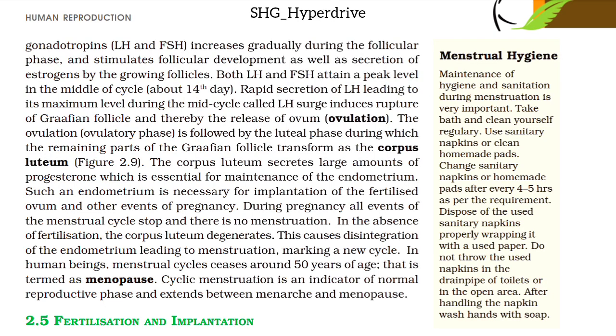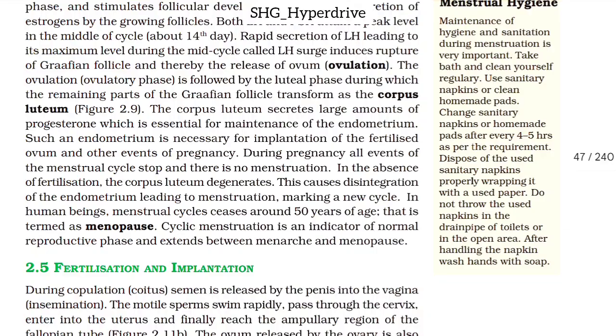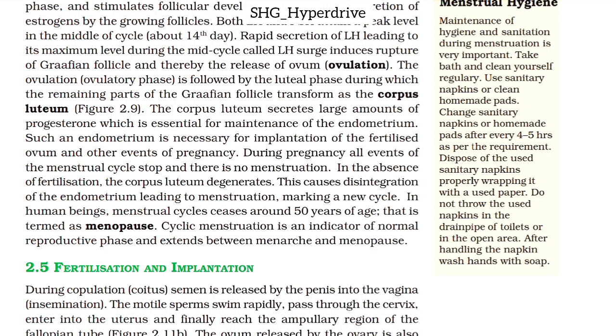The ovulatory phase is followed by a luteal phase during which the remaining parts of the Graafian follicle transform into a corpus luteum. The corpus luteum secretes large amounts of progesterone, which is essential for maintenance of the endometrium. Such an endometrium is necessary for implantation of the fertilized ovum and other events of pregnancy.